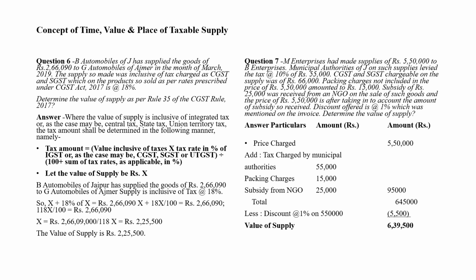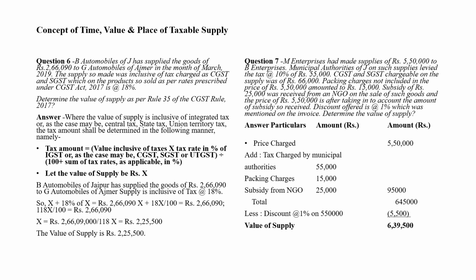The supply so made was inclusive of tax charged as CGST and SGST, which on the product so sold as per rates prescribed under the CGST Act 2017 is 18%. Determine the value of supply as per Rule 35 of the CGST Rules 2017.